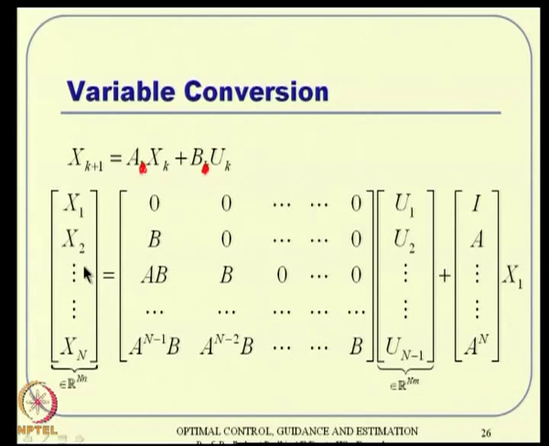Okay. And similarly, if you continue, finally you will get xn as this expression. You will start with something like a to the n minus 1 times b, applying that recursively again and again, and ultimately you will come up with this. Now, all these variables can be substituted in terms of u1 to un minus 1, and x1.